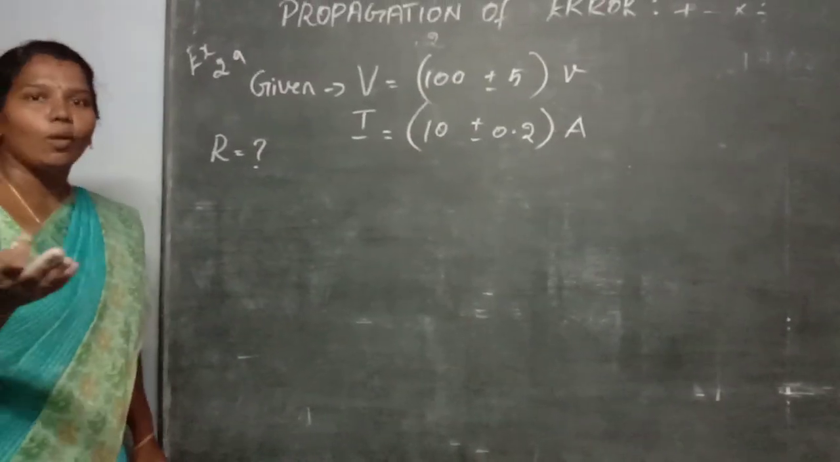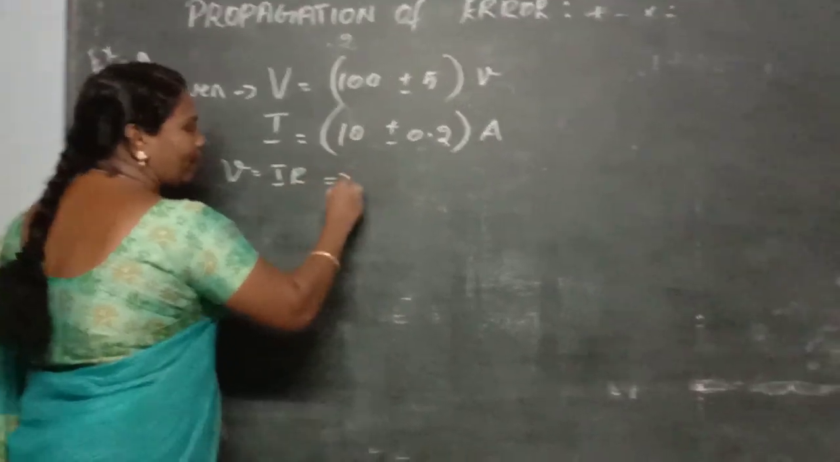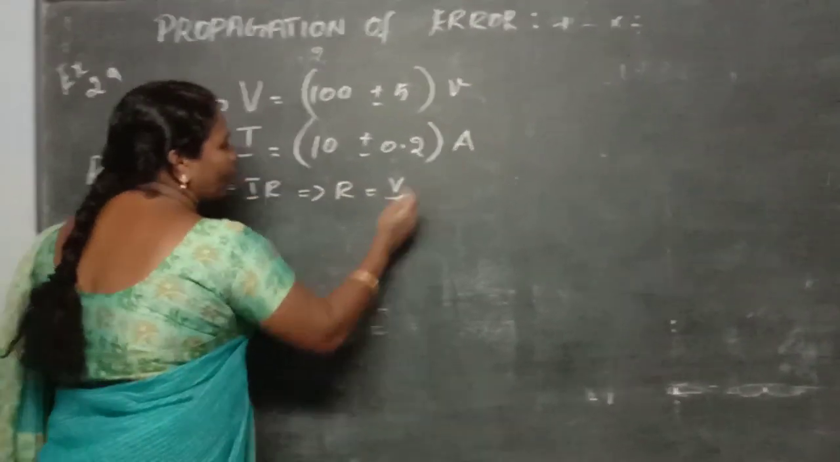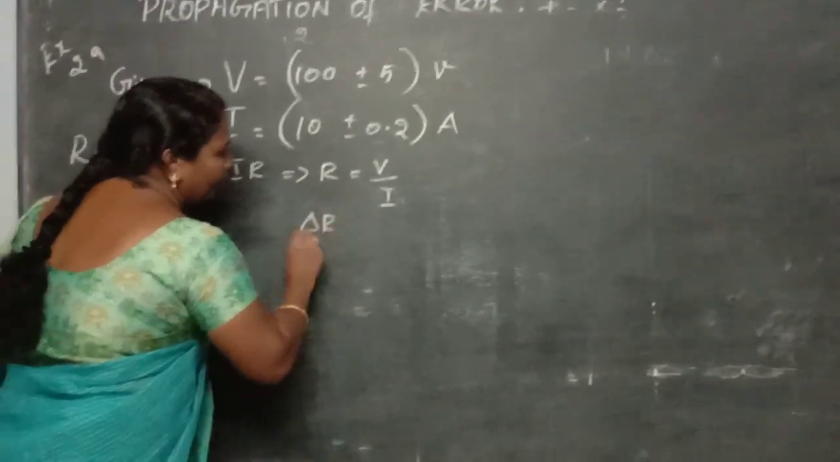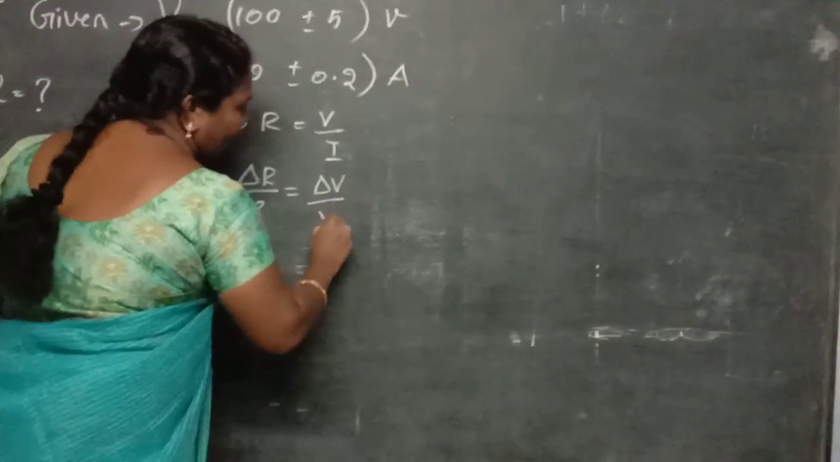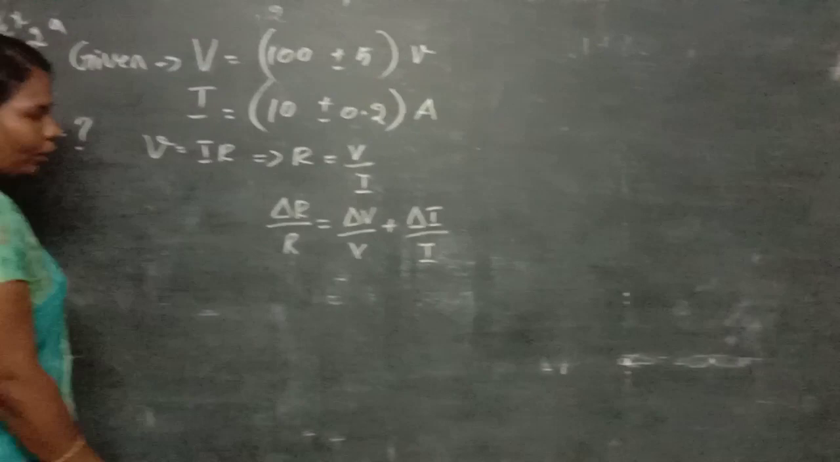Combine these two formulas. What is the Ohm's law formula? V is equal to IR. This is the Ohm's law formula. From that, R is equal to V divided by I. Therefore, delta R divided by R is equal to delta V divided by V plus delta I divided by I. This is the format you have to write.